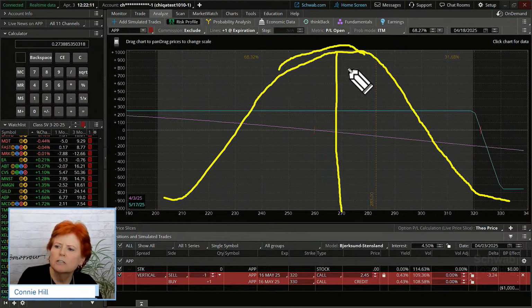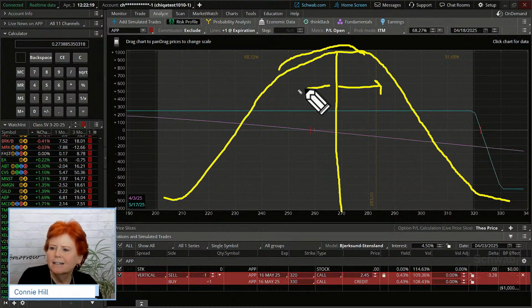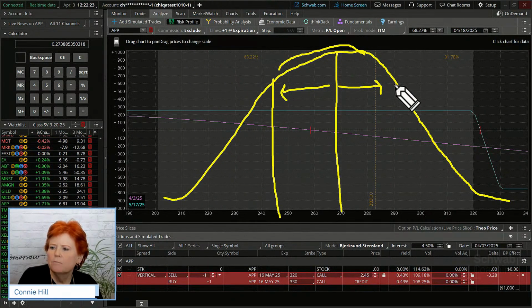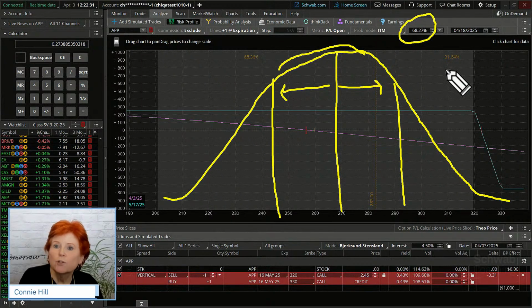I'm not the best artist. In any case, we have our mean, and then we have what's called a standard deviation from the mean, which is basically on either side of the line. It might come down maybe something like that. And what that means is that it is going to incorporate 68.27% of the data points that the stock price could go.